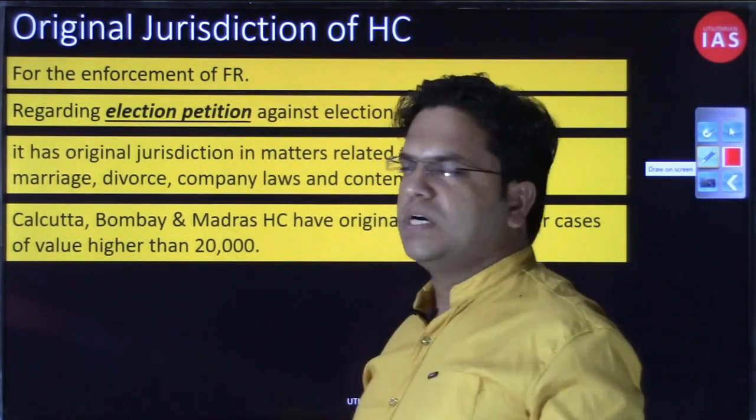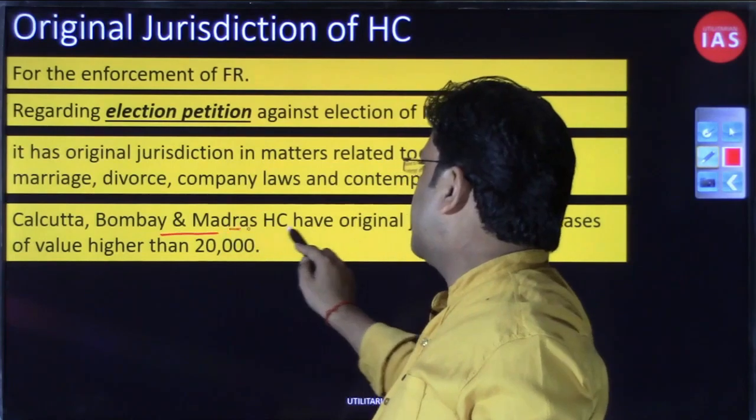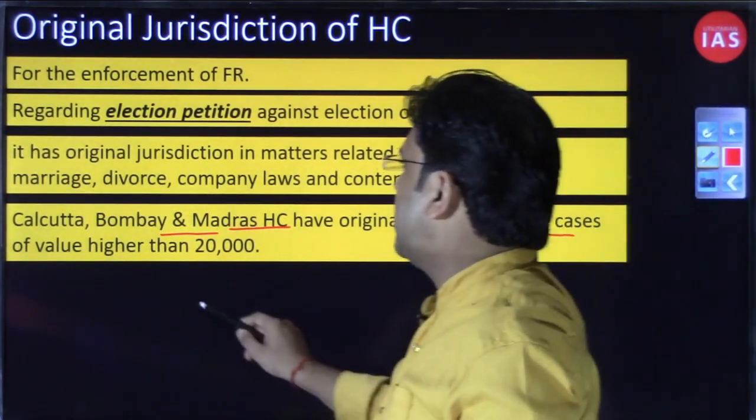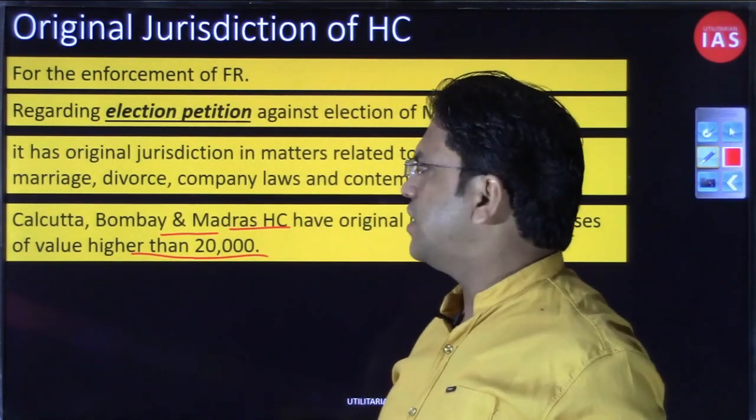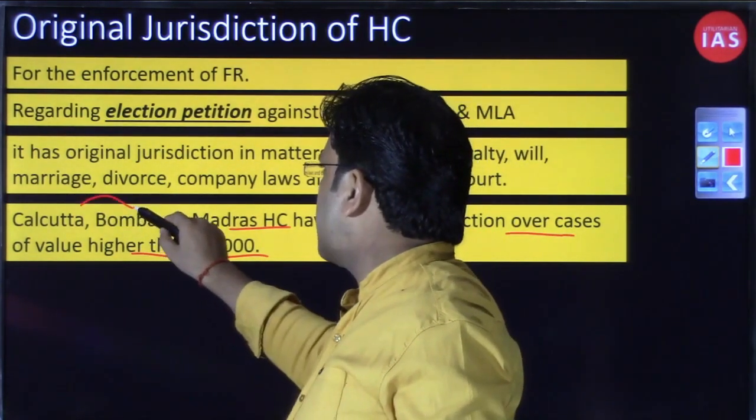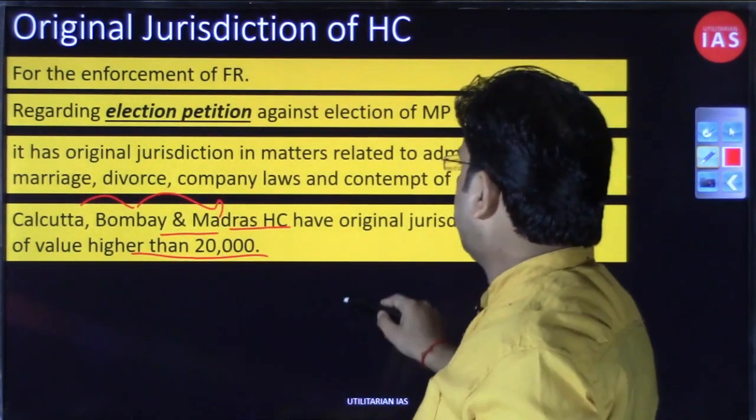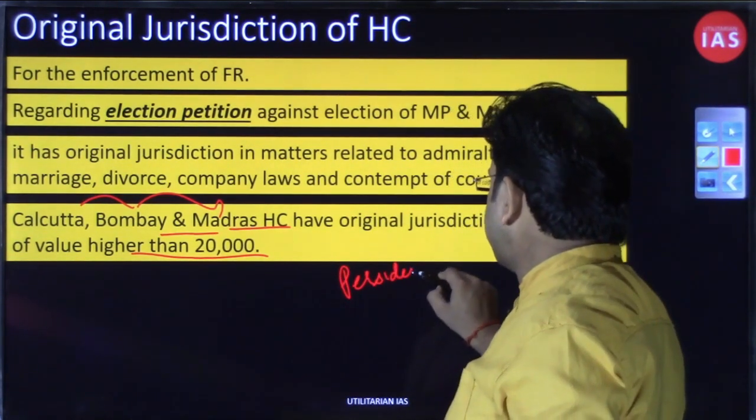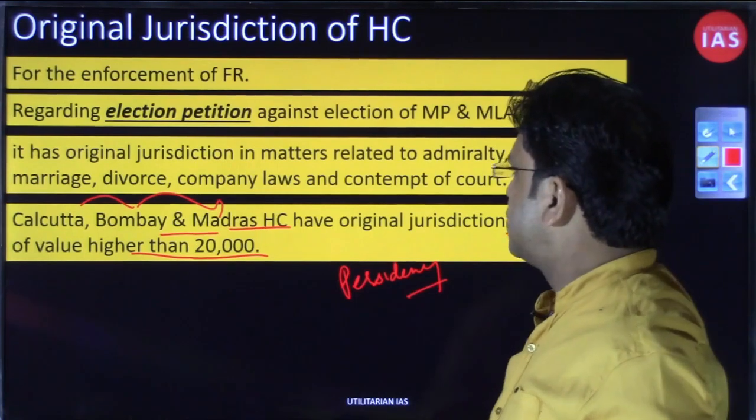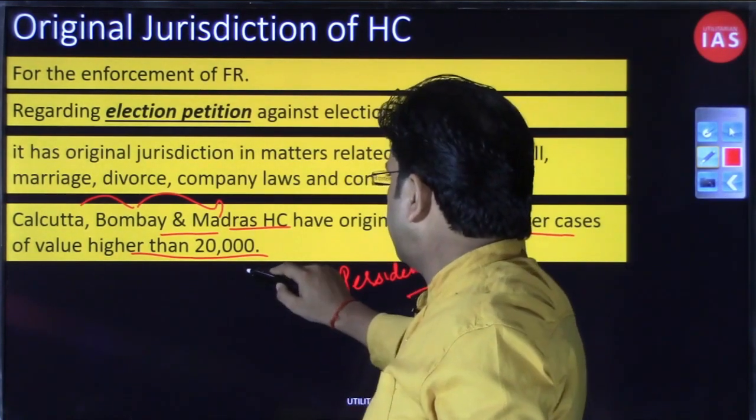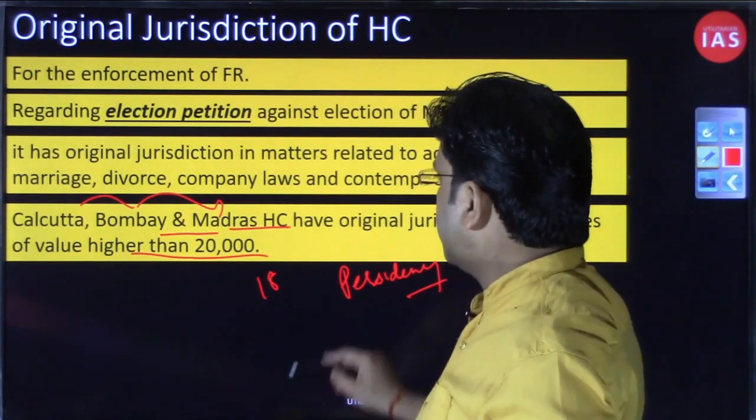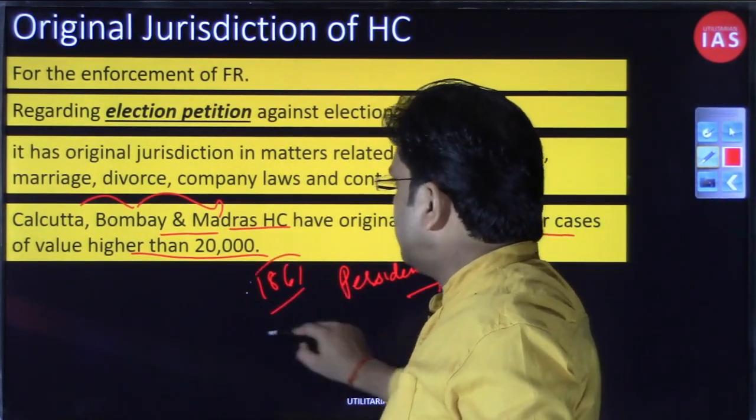Then Calcutta, Bombay and Madras High Courts have original jurisdiction over cases of value higher than 20,000. If you remember, these three cities were erstwhile presidencies of British India, right? And these three courts had been established under the Indian High Courts Act of 1861.